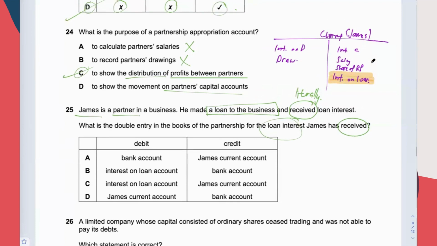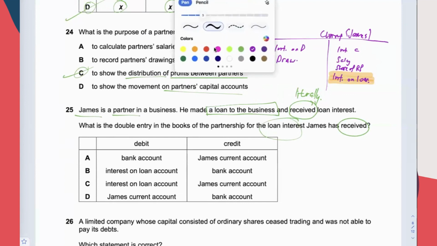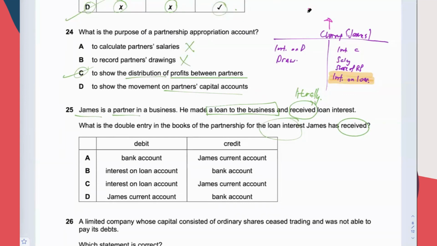And also recall, what is the purpose of the current account? To store the earnings that belong to the partners individually. So every partner has one current account. James is one of the partners in the business. He also has a current account to store all the earnings that he has been entitled to.